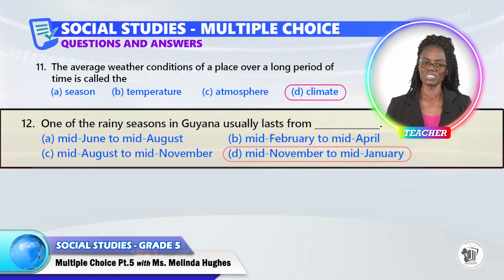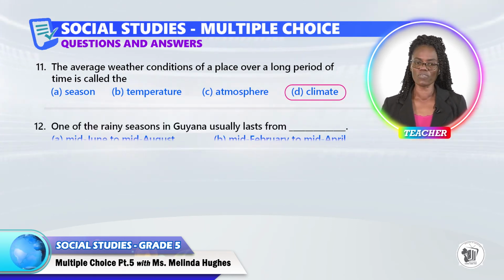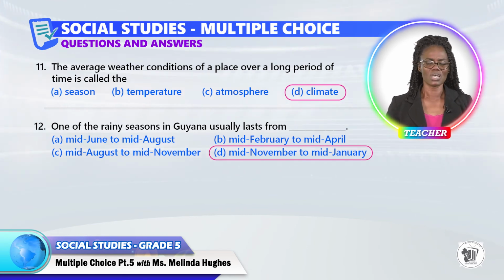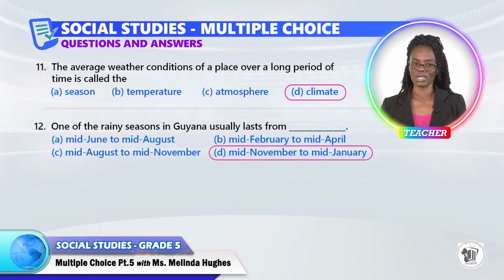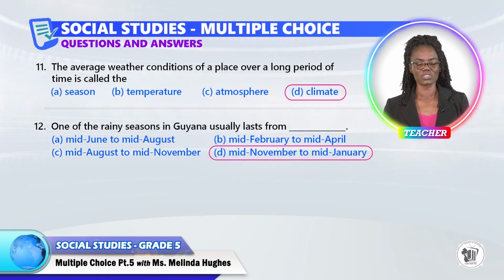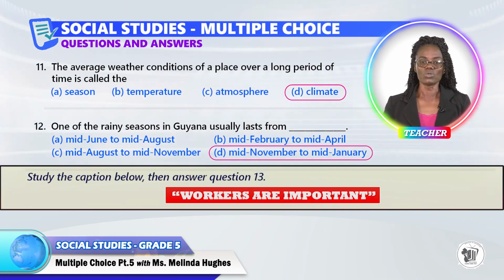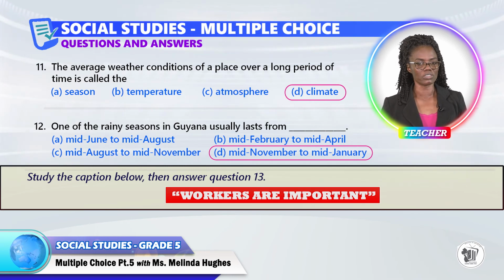That's one of the rainy seasons period, or the period when it lasts in Guyana. Of course, there are 2 rainy seasons, and the other one usually lasts from mid-May to mid-August thereabout. So boys and girls, those are the 2 rainy seasons. Study the caption below, then answer question 13.